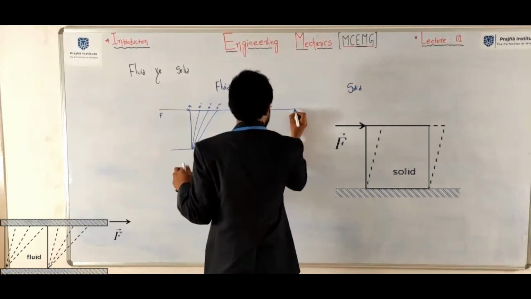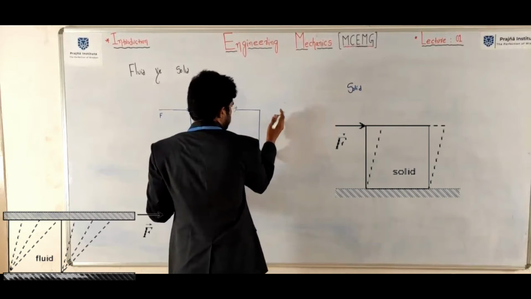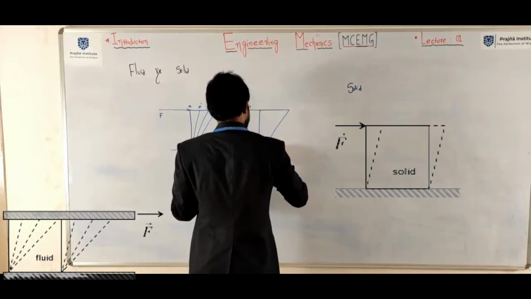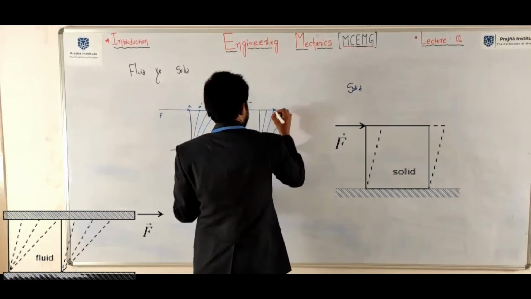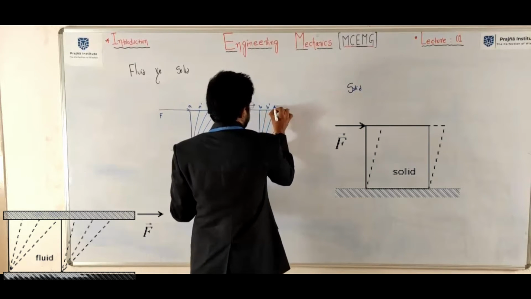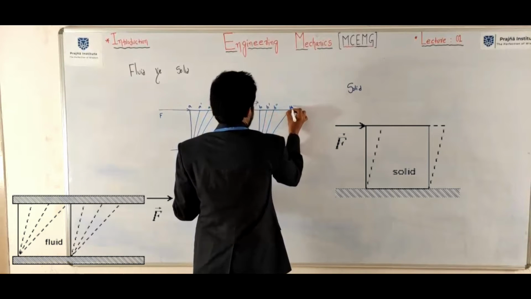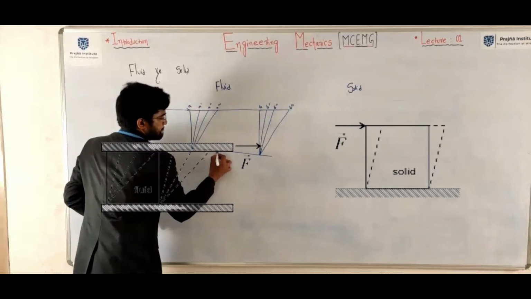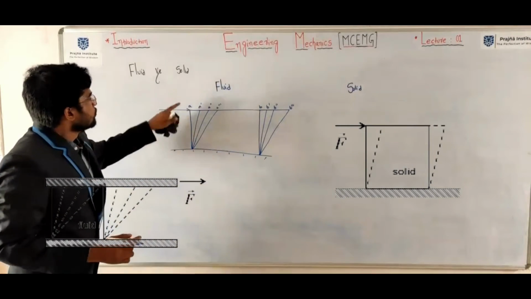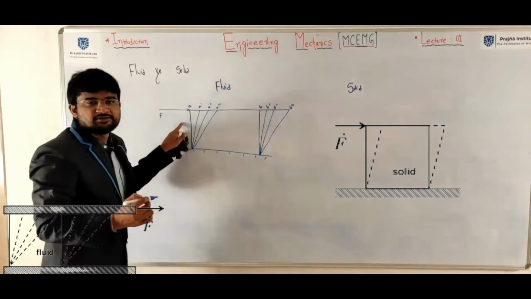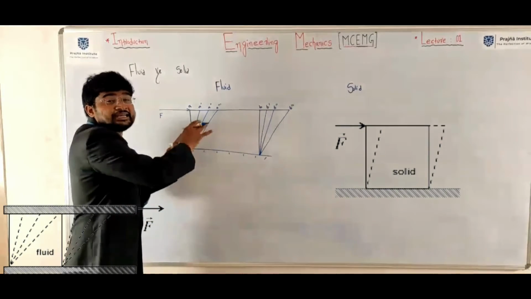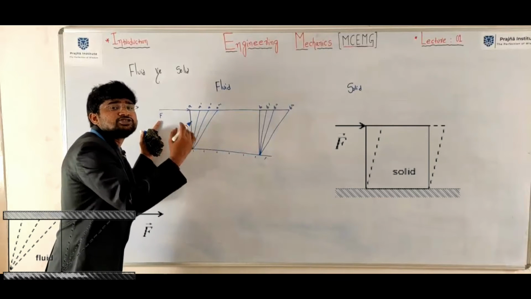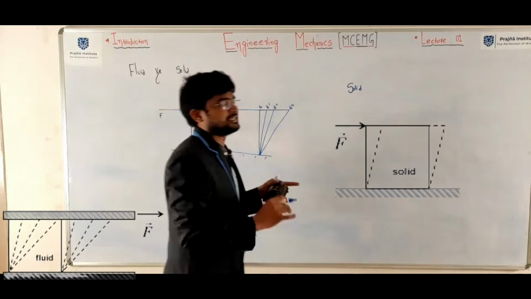Okay. B, B dash, B double dash, B triple dash. Okay. Here, fluid is a substance which deforms continuously under the action of shear force. It is due to presence of viscosity.